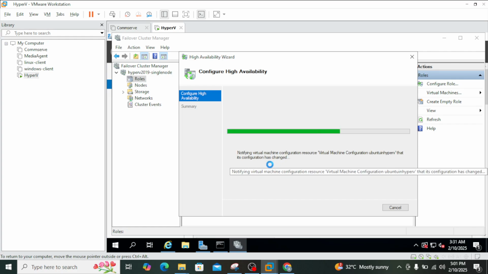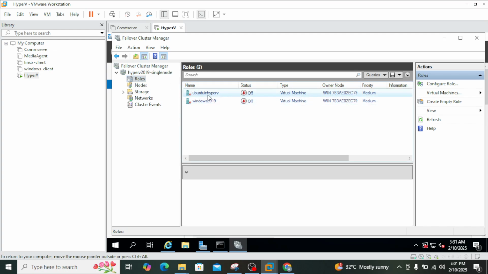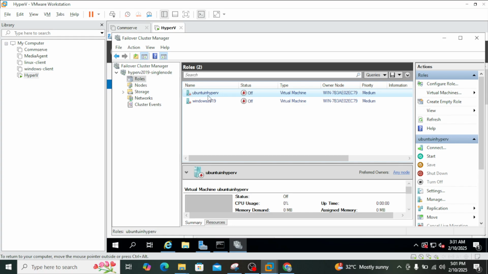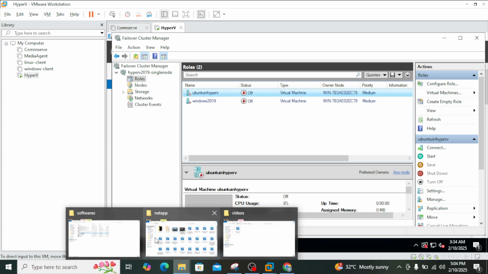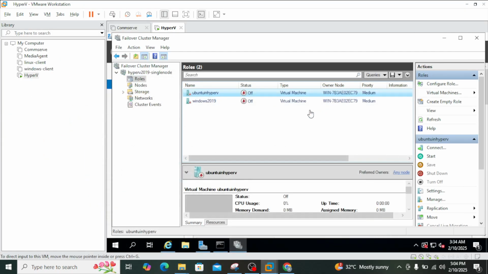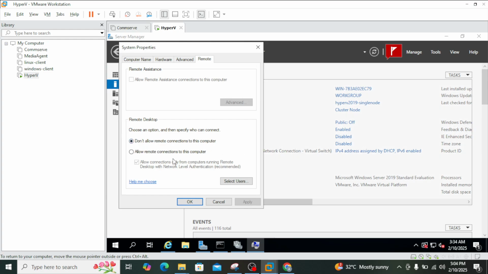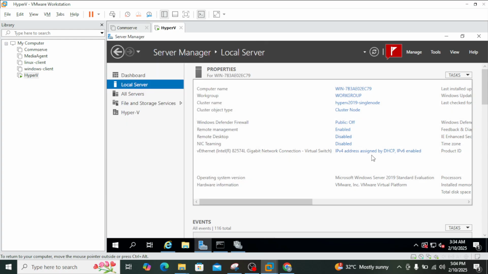So I'm going to copy the ISO images onto this particular node, and then I'm going to install the operating system inside these virtual machines. I have the ISO images on my local computer, my laptop, and I have to copy those inside the Hyper-V node. The easy way is to enable the remote desktop. Go to the server manager, there will be a remote desktop option. It is disabled by default, so make it allow. Say OK.